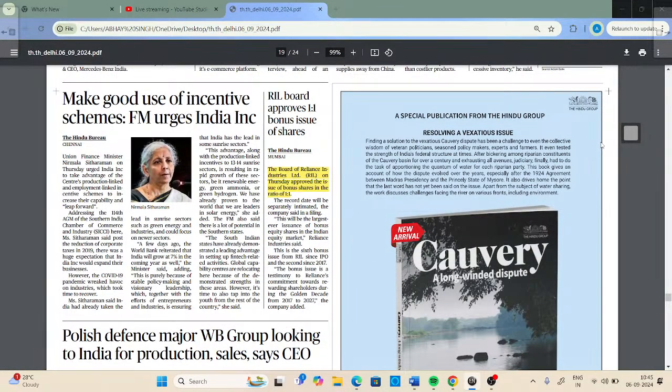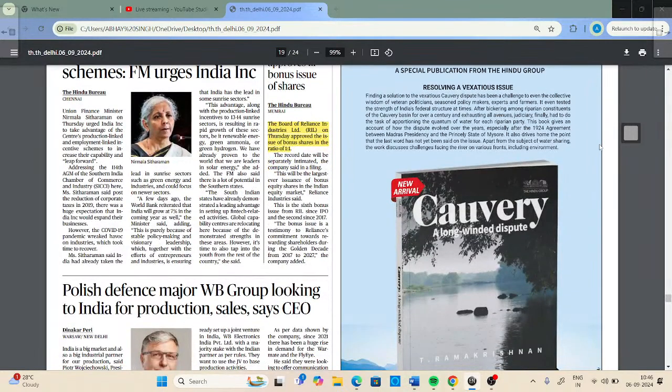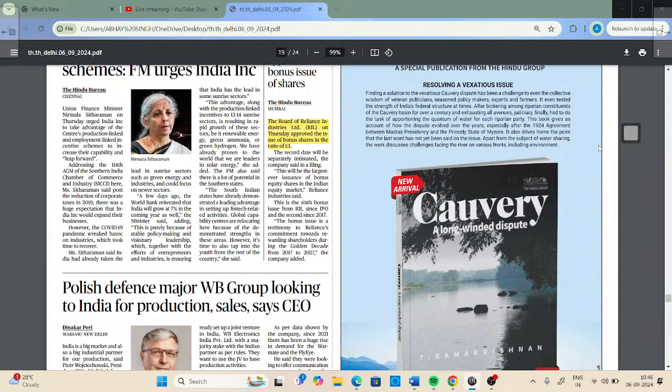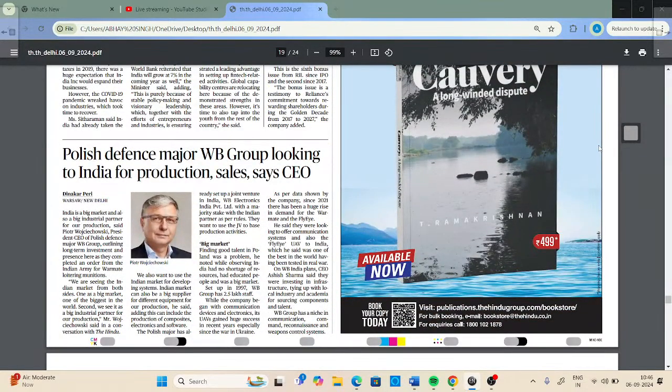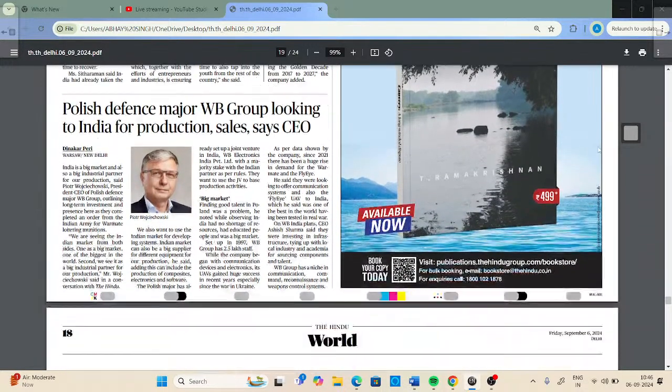So the Board of Reliance Industries has approved bonus shares in the ratio of 1:1, which means that the person who is holding one share will get one additional share. This is also very important, and this is the sixth bonus share issued by Reliance. The last bonus share was issued in 2017.